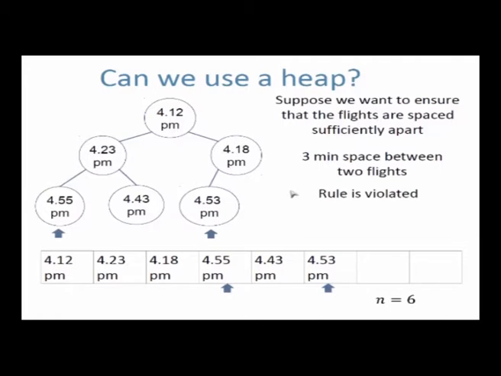So suppose I want to ensure that I don't allow 2 flights to be given times which are less than 3 minutes from each other. Okay, so how do I do that? In order to do that, right now I have to search this whole tree. When I am inserting 4:53, I have to search this whole tree to see whether there is any other node sitting there with values 4:54, 4:55, 4:56, 4:52, 4:51, 4:50. I have to search, right? So that search is order n time. It's going to take a long time.